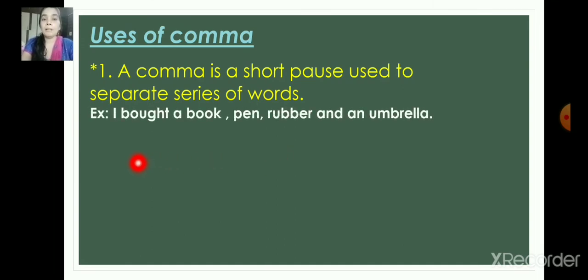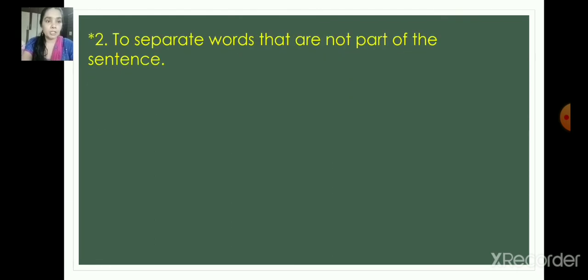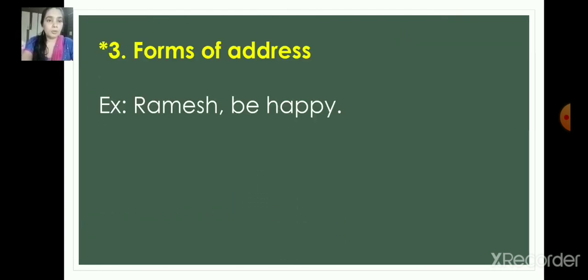For example, I bought a book, pen, rubber, umbrella. So when you're listing out some names of the things, then you have to use the comma. And remember that before 'and', no comma is used, right? So remember this. So pen, book, pen, rubber, and an umbrella. So before 'and', no comma is used. So here we have many sentences.